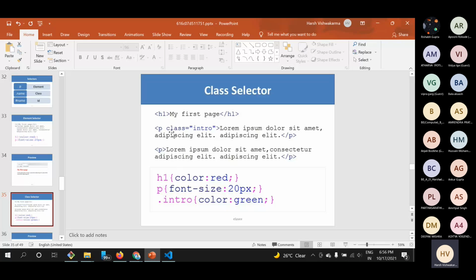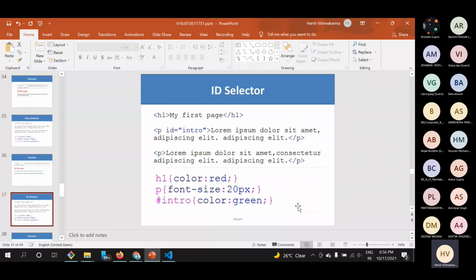We can give a class to any element, and then we can use it as dot intro. As you can see, there is a class equal to intro, and we can use it as dot intro and give some properties to it. Same as we have the ID selector, we can give some ID to anything, and then hash intro to display them.